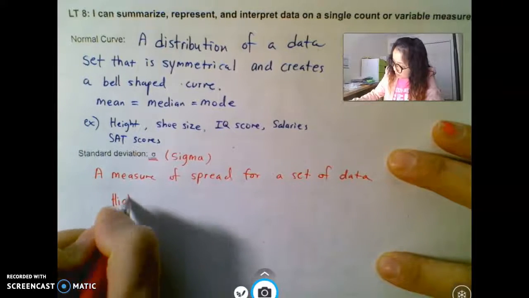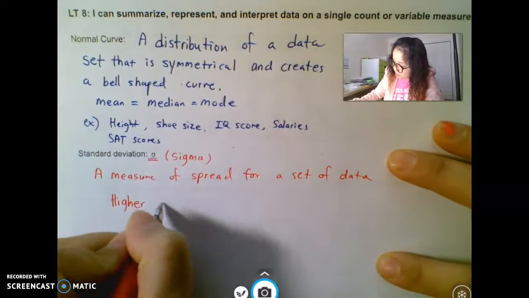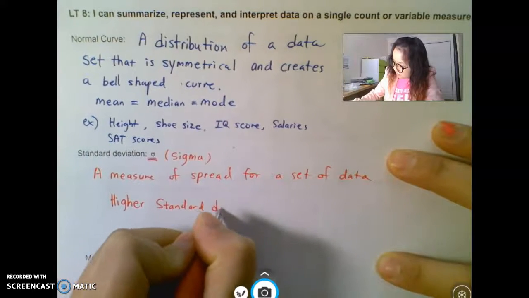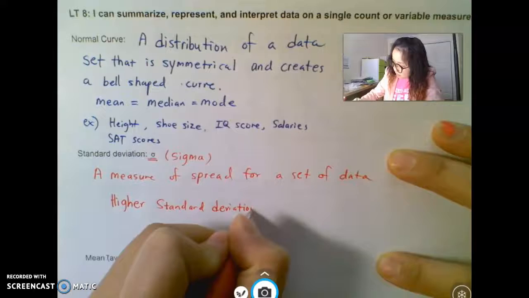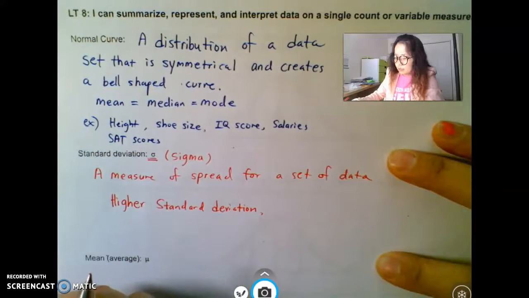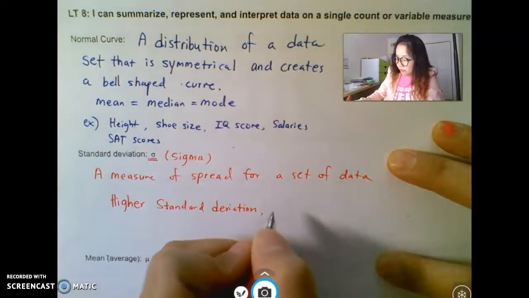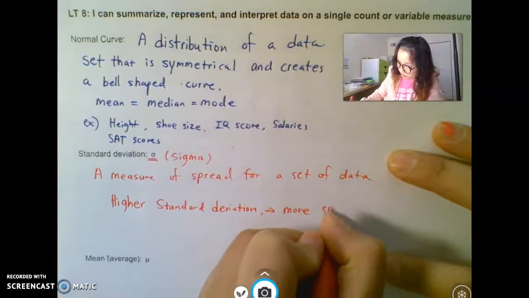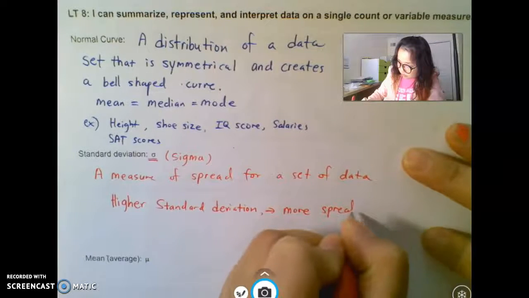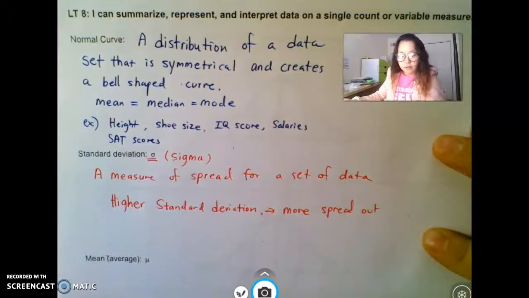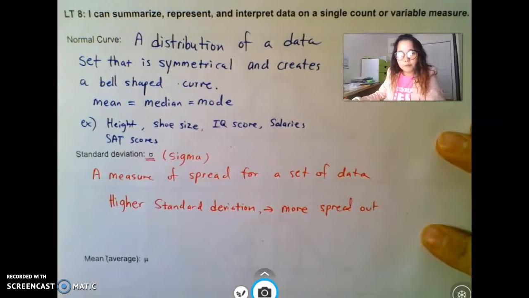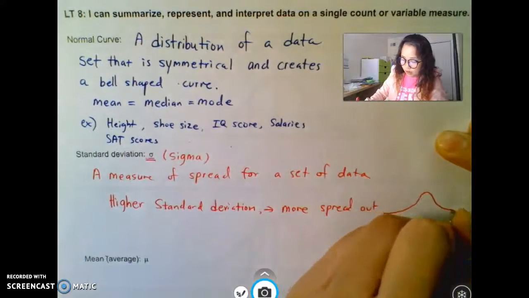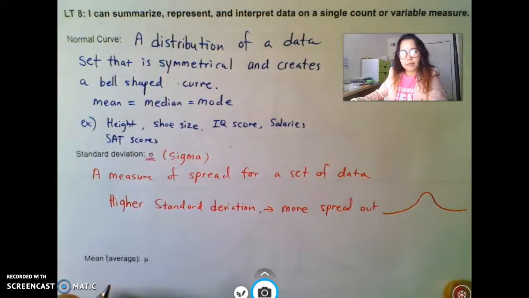Which means if you have a higher standard deviation, that means the data is more spread out. I'll just do the arrow. Spread out. So if I were to have a graph, it'll be a bell shape, but because it's more spread out, it'll be like a long bell like this. Does that make sense?